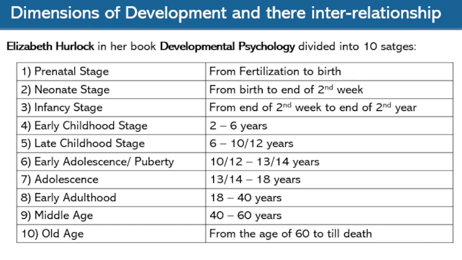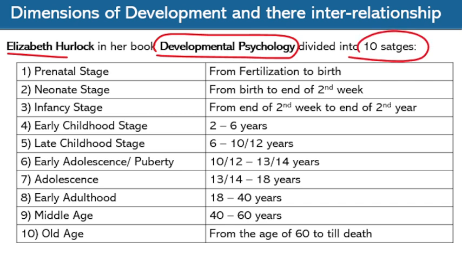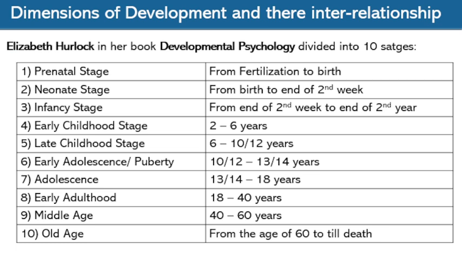According to Elizabeth Hurlock, in her book Developmental Psychology, she divided human development into 10 stages. Who divided human development into 10 stages? Elizabeth Hurlock. Who wrote Developmental Psychology? Elizabeth Hurlock. This is an important point we have to remember. What are those 10 stages? We will see in detail.